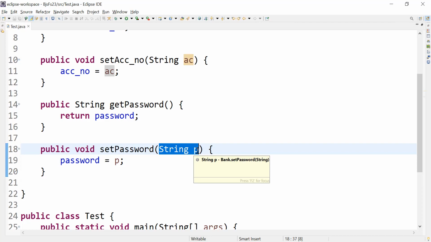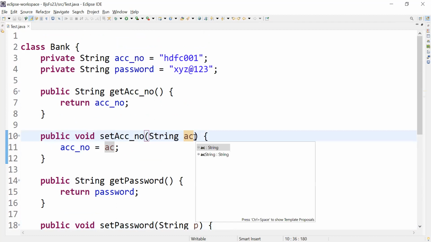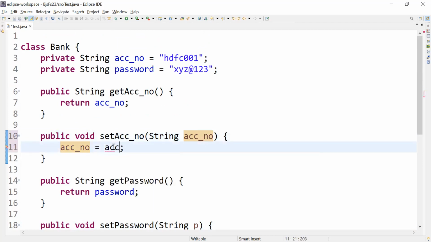That is the reason we came to the array concept. In this program, creating extra variables makes no sense, right? To overcome this problem, I'll declare the account number, this local variable name, same as my instance variable name. Account number, I'll write here as AC.